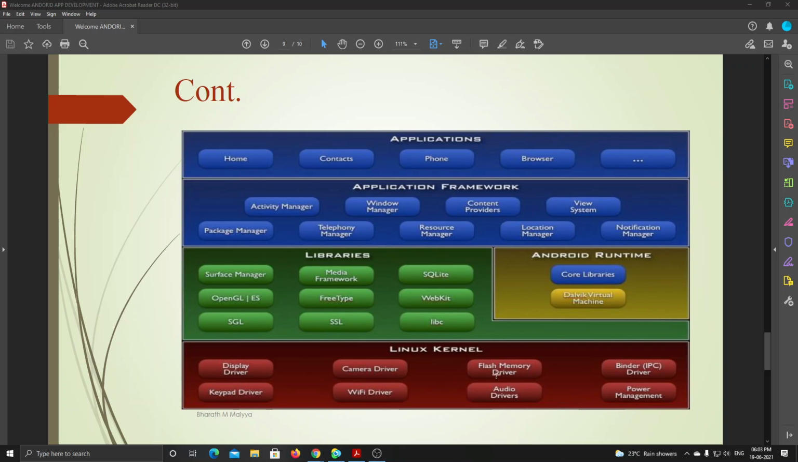Understood this Linux kernel, what it is? It contains all the low level device drivers.